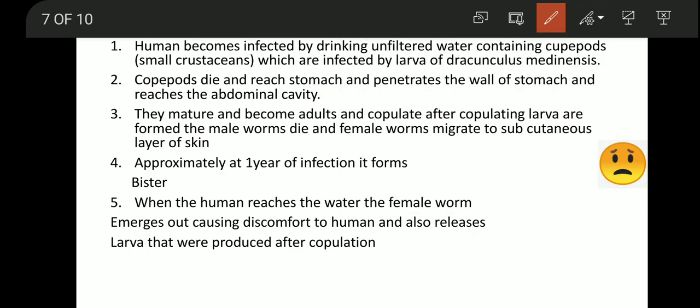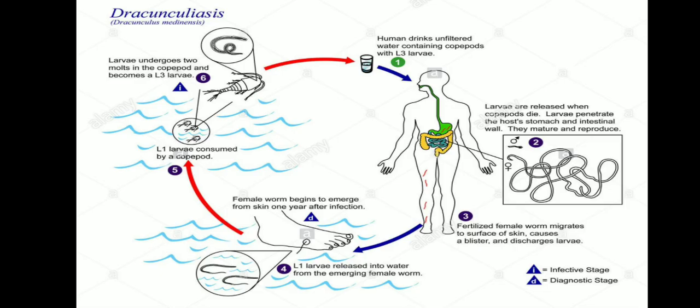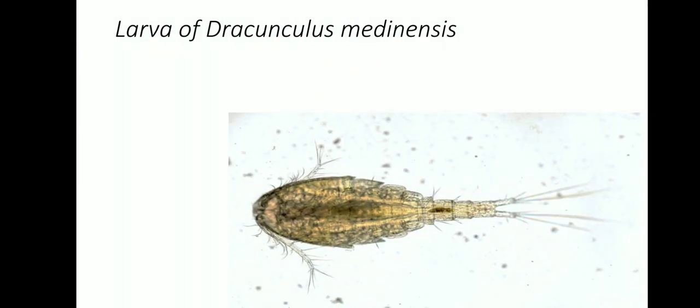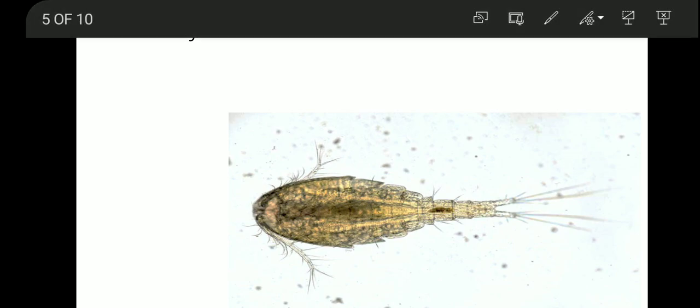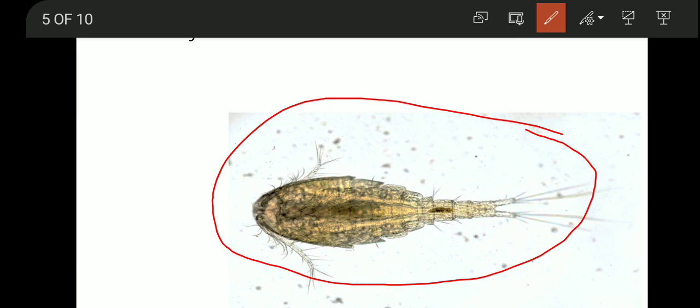What I mean to say is, the larva of the Dracunculus medinensis is eaten by a crustacean.